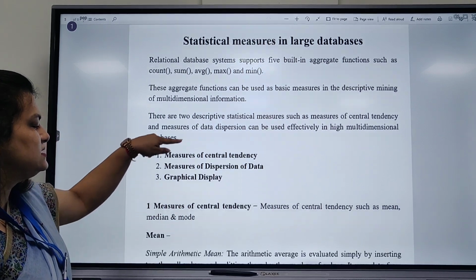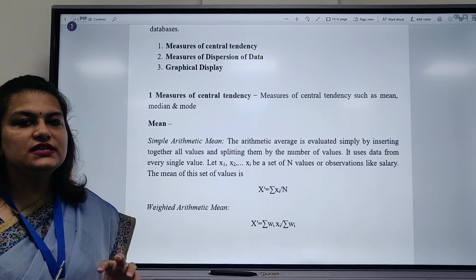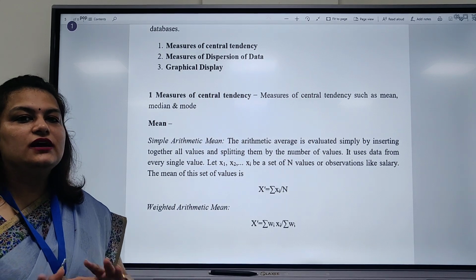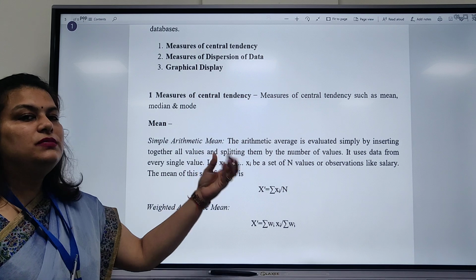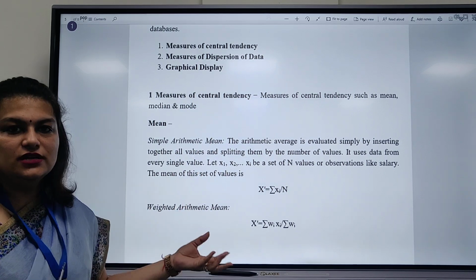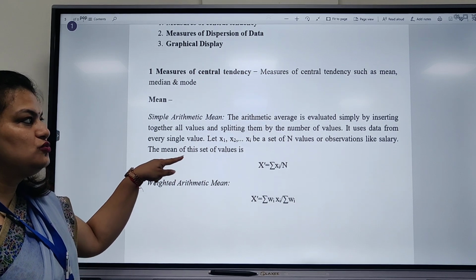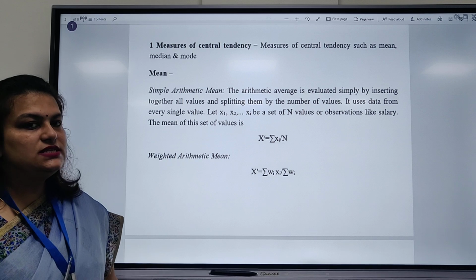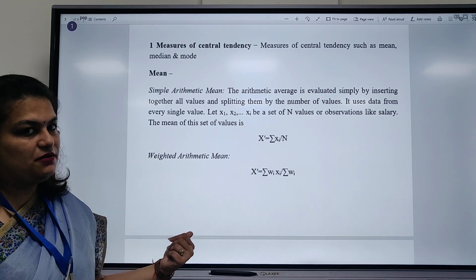First we will discuss measures of central tendency. Central tendency means mean, mode and median. Everybody knows from arithmetic classes the mean of data, median, mode. So here also we will go through mean, mode and median. First we will discuss the mean. Means are of two types: simple arithmetic mean and weighted arithmetic mean.